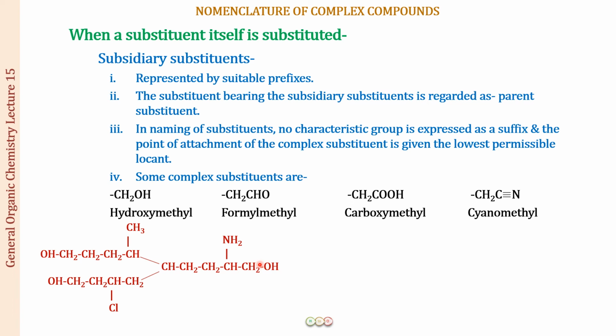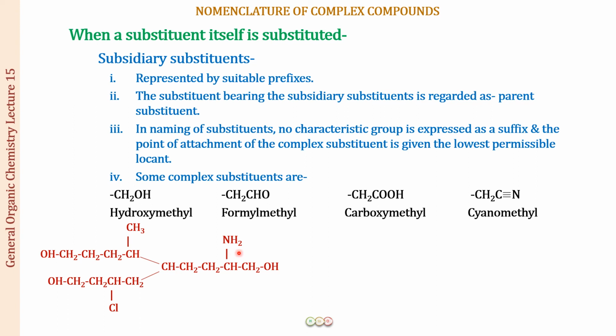So now the next thing that you have to see for the numbering is the substituents. When you look at the substituents, if you start from this side, it is a substituent at position number 3. If you start from this side, it is going to be a substituent at position number 2, and if you start from this side, it is a substituent at position number 3. So this is my first point of difference. I hope you all remember the rule. The first point of difference is always given preference over the sum of locants rule also. But in this case, the sum of locants is also going to be lower when you start the numbering from this side. This is position number 2.